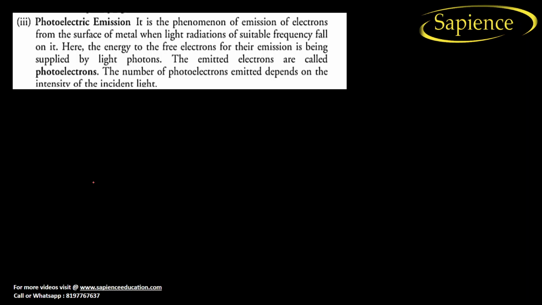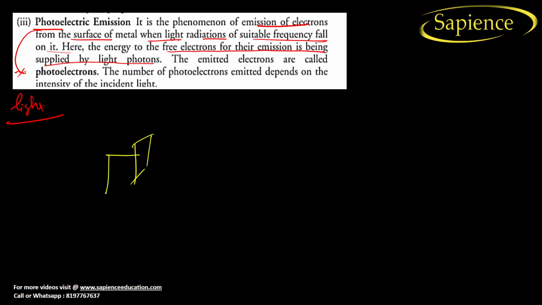Now let us go to photoelectric emission. What is photoelectric emission? Photo means light, right? With the help of light, this emission is done. It is the phenomenon of emission of electrons from the surface of a metal when light radiation of suitable frequency falls on it, and the energy for the free electron's emission is supplied by the light photon. The emitted electrons are called photoelectrons. Let us consider there is a photoelectric plate and it has been connected to the